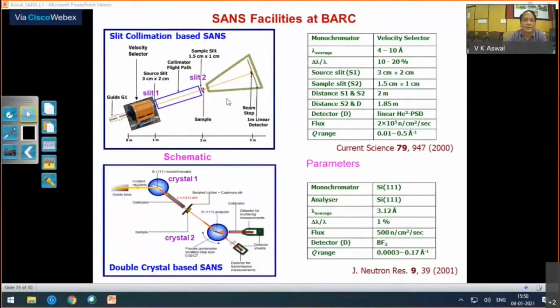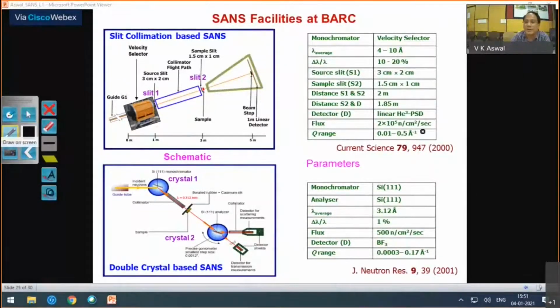And this slide shows the two small angle neutron scattering facilities we have at Bhabha Atomic Research Centre. They work on different principles to go to low Q values. So first is slit collimation based SANS, where by decreasing the slit sizes, you go to small angles. We have an instrument which is about 5 meter long. The collimator is about 2 meter, and the sample detector distance is also about 2 meter. And the Q range covered is this value.